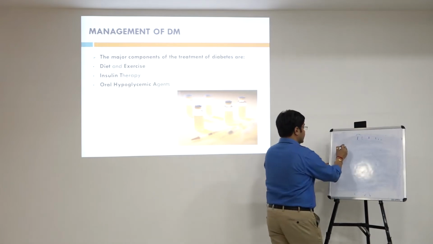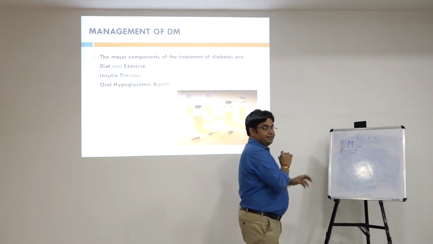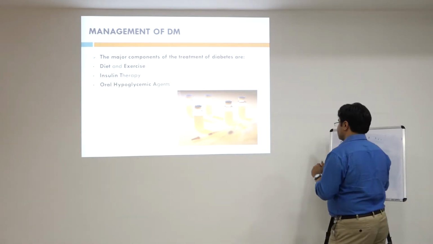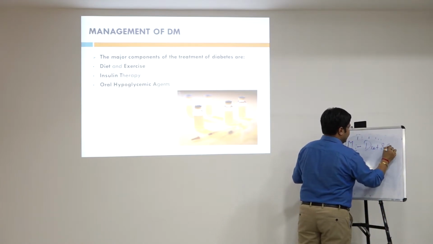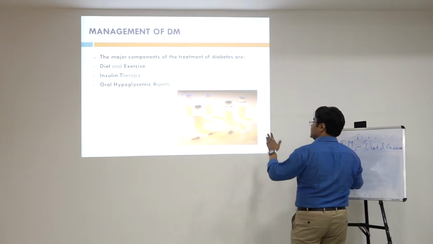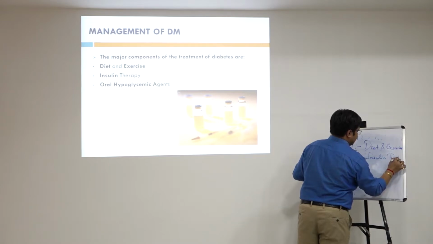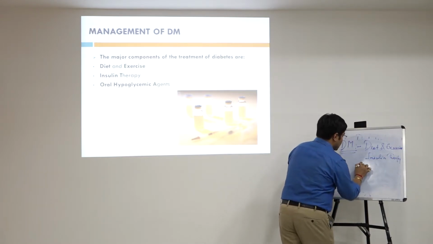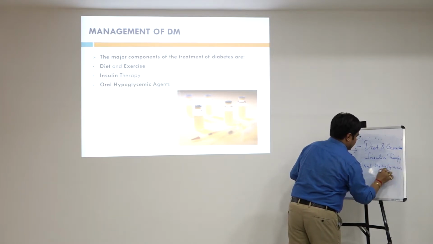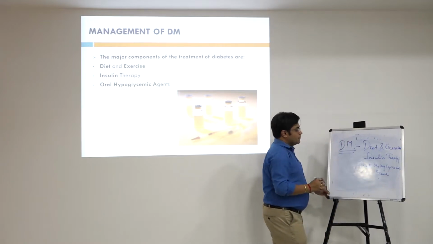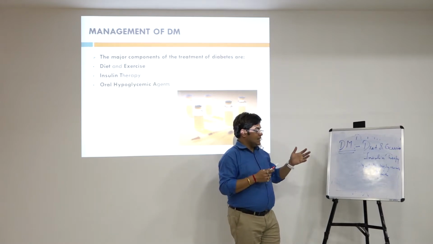So now is diabetes management. I will abbreviate it as DM, diabetes management. So basically these three components come. First is diet and exercise. Second is insulin therapy. Third is oral hypoglycemic agents. So basically the treatment or management of diabetes falls in these three categories.